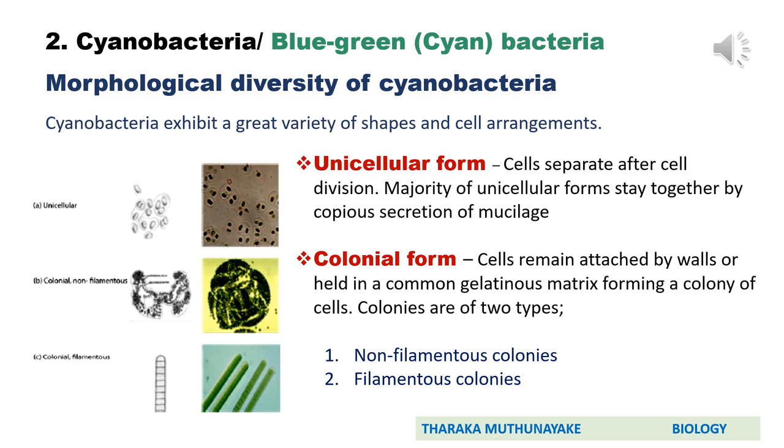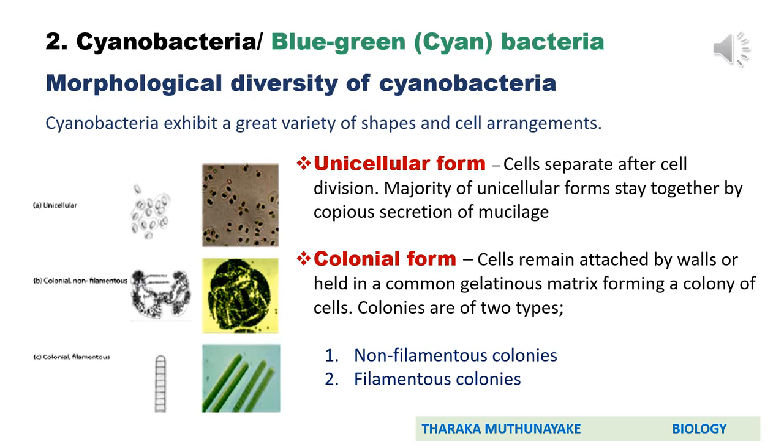Most of them are unicellular. Here, look at the unicellular form. In unicellular form, cells separate after cell division. Majority of unicellular forms stay together by a copious secretion of mucilage. Copious means abundant. Mucilage means mucus. So even though they are individual cells, they are found together within a common mucilage or mucus. Under diversity also we discuss such unicellular cyanobacteria, so go to the note of diversity and refer to that.